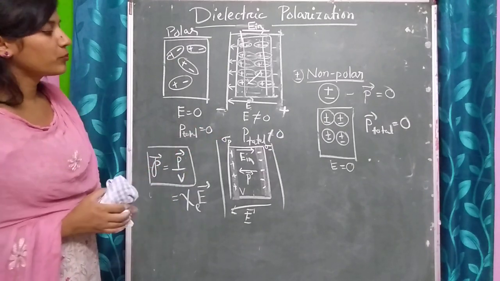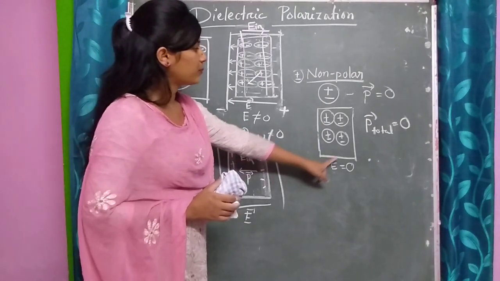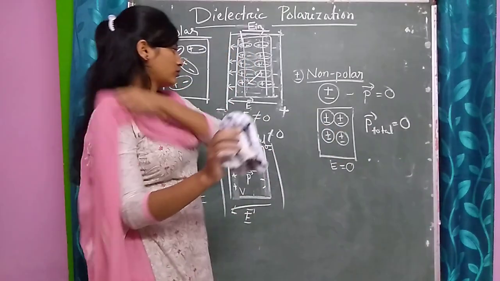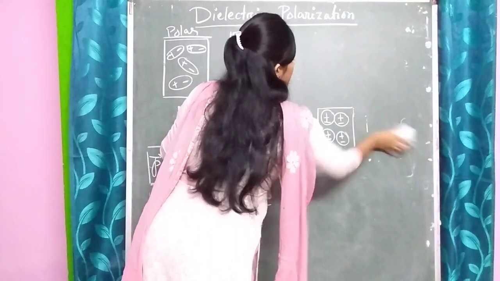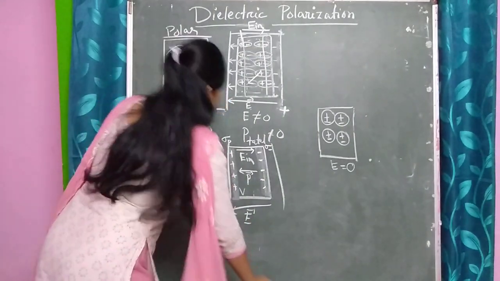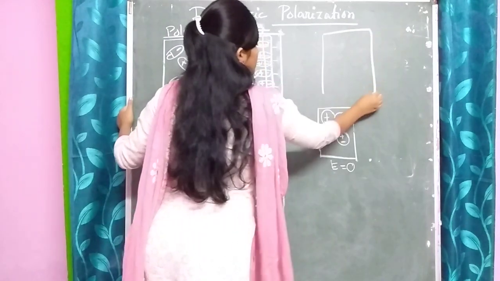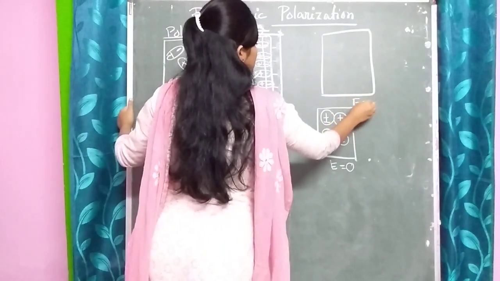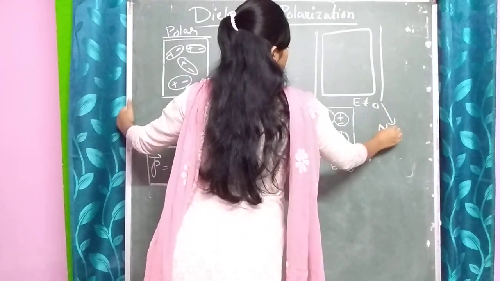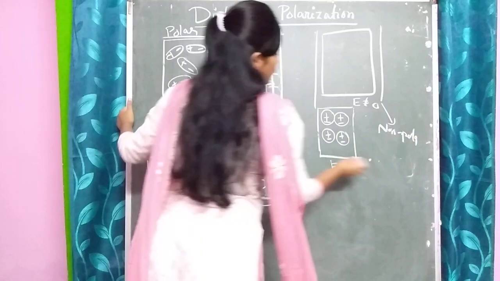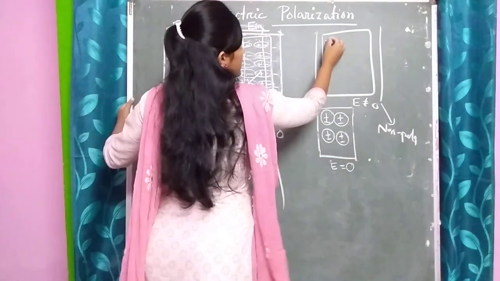In case of non-polar molecules, the same thing will happen. Here the total dipole moment is 0, but after the application of electric field, it will behave like polar molecules. The centers of positive and negative charges will separate from each other.